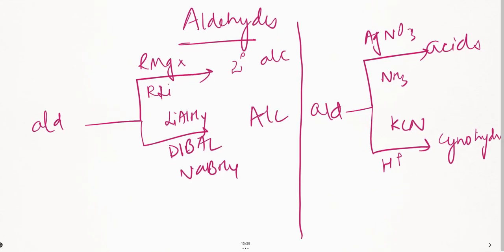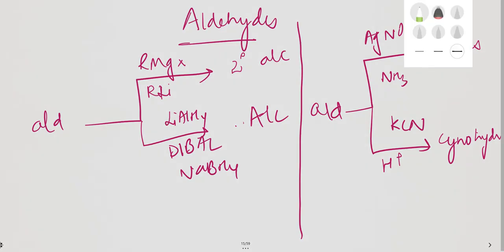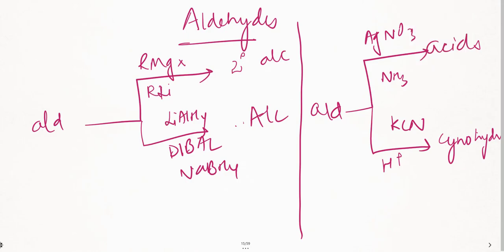Now, here I wrote Dibal, no, what is this? This is primary alcohol. But remember, let me write a separate step here. I'll erase here. Here you will be getting primary alcohol when you further hydrolyze. This is what is important. So aldehydes when you take Dibal, and you further hydrolyze it, then you are going to get primary alcohols. This is what is important.